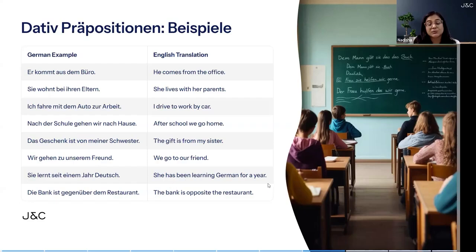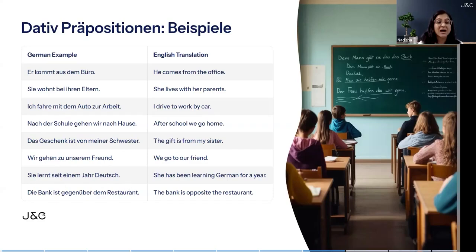Next is "Sie lernt seit einem Jahr Deutsch." She has been learning German for a year. So seit is since or for. It is making the noun next to it dative. So das Jahr, ein Jahr becomes einem Jahr. Sie lernt seit einem Jahr Deutsch.